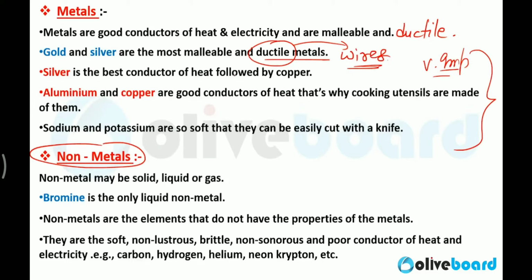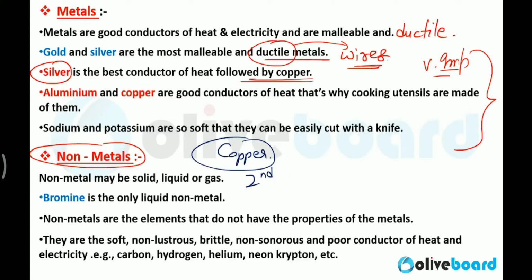Similarly, silver is the best conductor of heat, followed by copper. Okay, very important. Silver is the best conductor of heat, followed by copper. So why don't we use silver wire? Because silver is so much costlier in comparison to copper. That's why we use copper wire, because copper is also a very nice conductor. In terms of conductivity, copper is in second place, but silver is far more expensive than copper. That's why we don't use silver, we prefer copper.